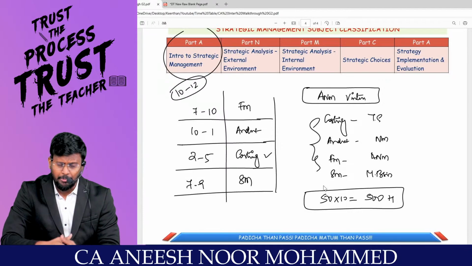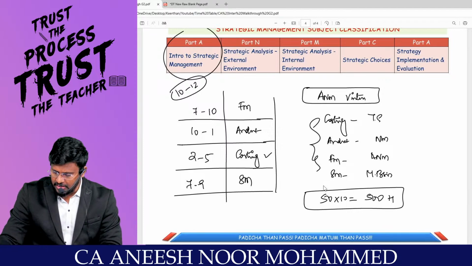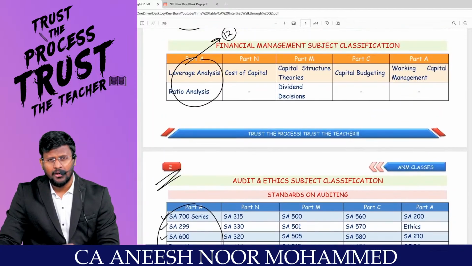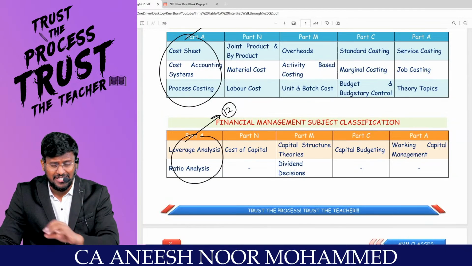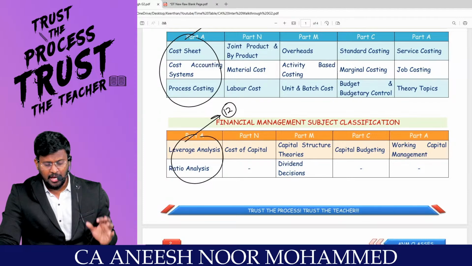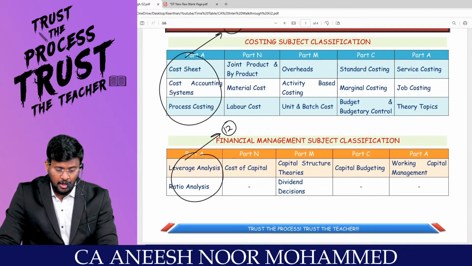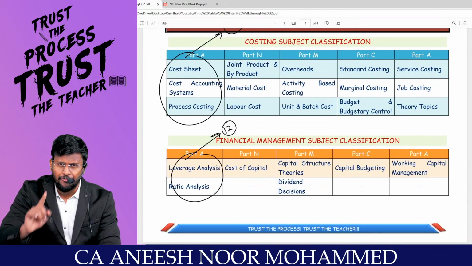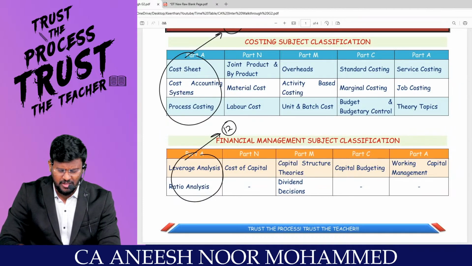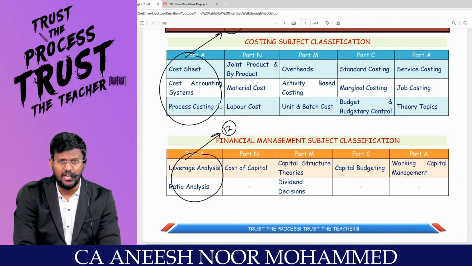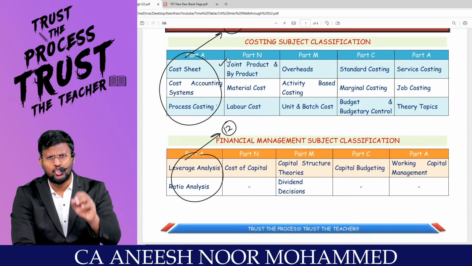I hope, my dear lovable students, this type of splitting and saying things to you is useful, because it's not just simply coming and saying something. I have done the analysis, because cost sheet is the first chapter to be studied. Then cost accounting system and process costing. And in process costing, after that, immediately prepare joint product and byproduct.